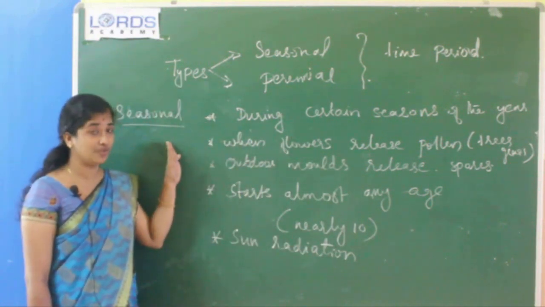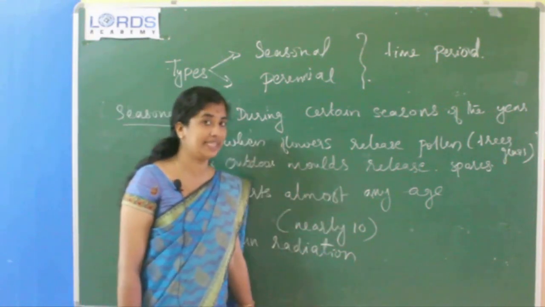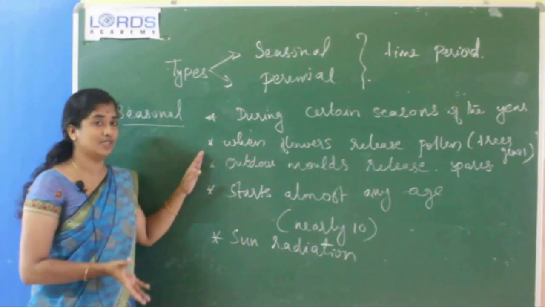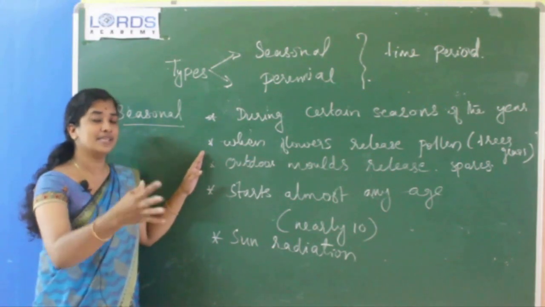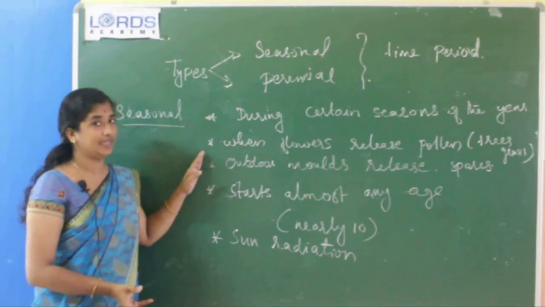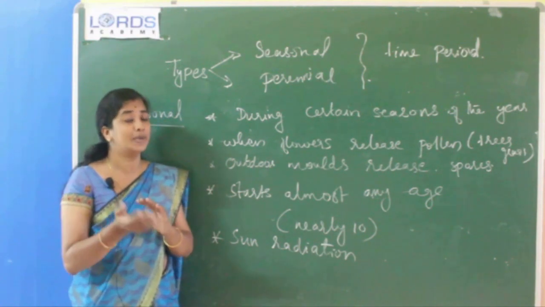For example, flowering of some flowers will happen at a certain season. At that time it will produce some pollen. This pollen is allergic to some persons.